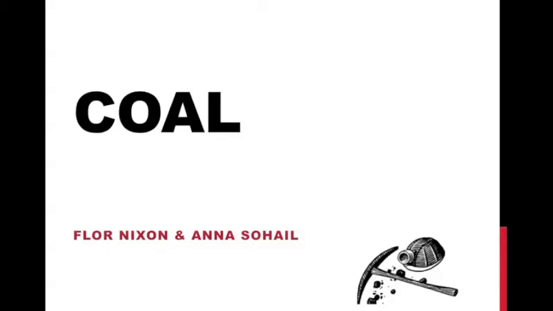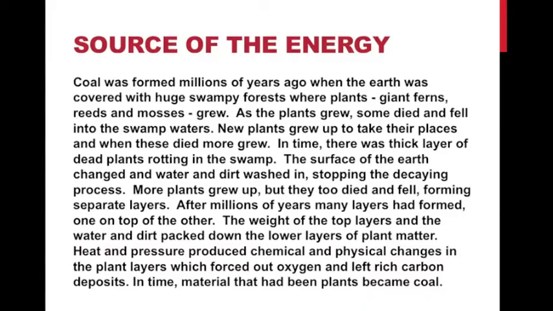Source of energy. Coal was formed millions of years ago when the earth was covered with huge, swampy forests, where plants, giant ferns, reeds, and mosses grew. As the plants grew, some died and fell into the swamp waters. New plants grew up to take their places, and when these died, more grew. In time, there was a thick layer of dead plants rotting in the swamp.